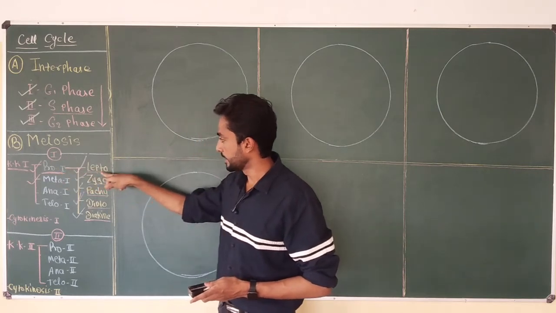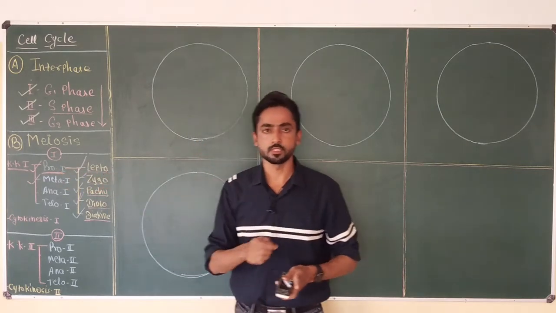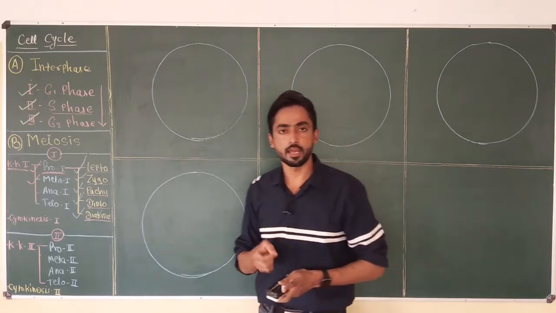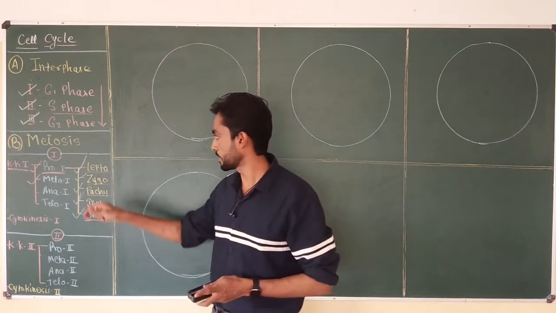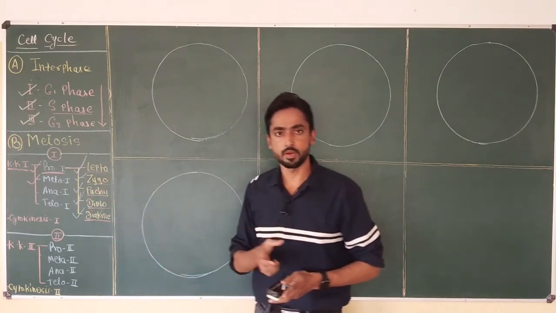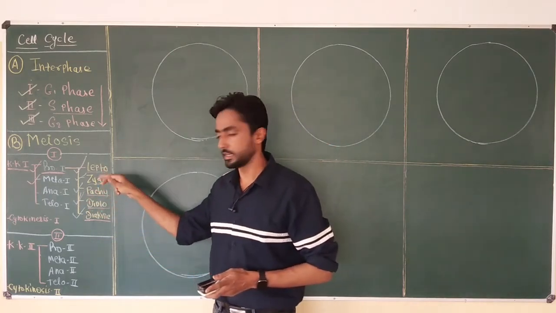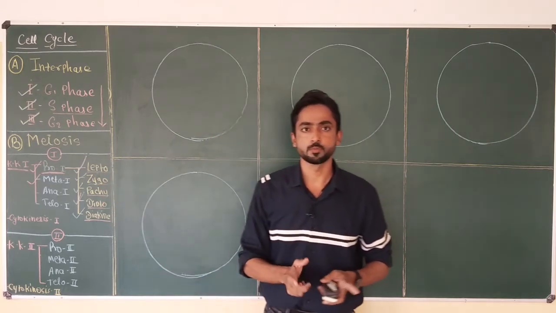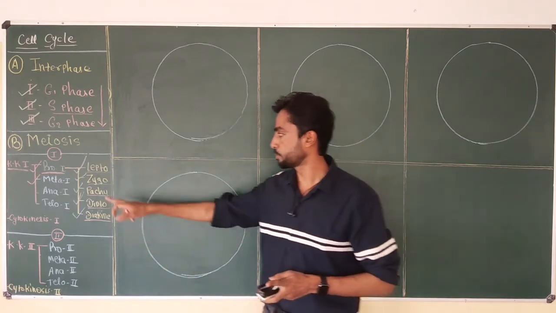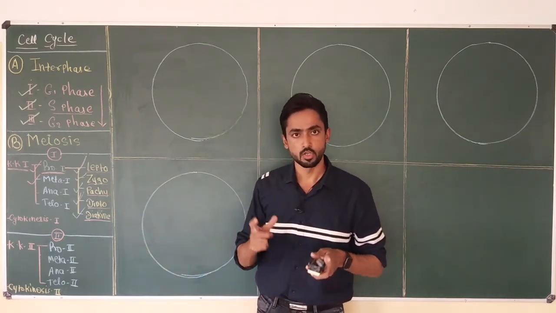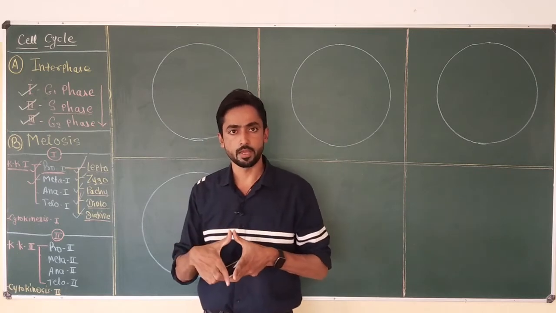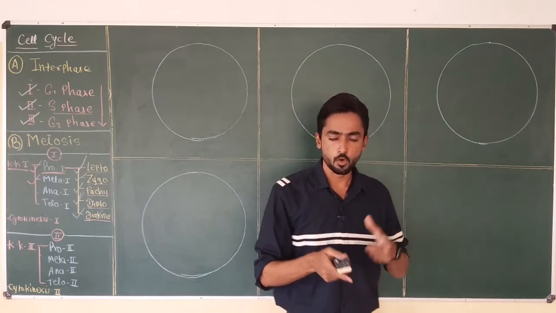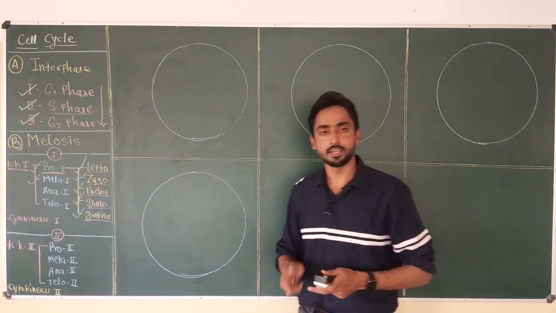In prophase 1, leptotene is the stage in which chromatin starts condensation and becomes thin, thread-like structures. Lepto means thin and nema means thread, so it is also called the leptonema stage. Then in zygotene, homologous chromosomes start pairing with each other. Zygo means pair and nema means thread. The complex responsible for holding homologous chromosomes together is called the synaptonemal complex.